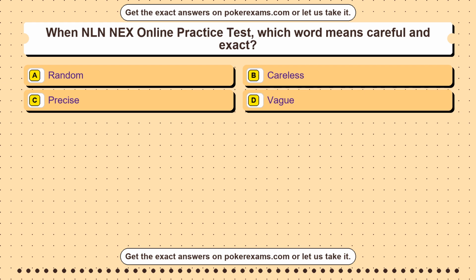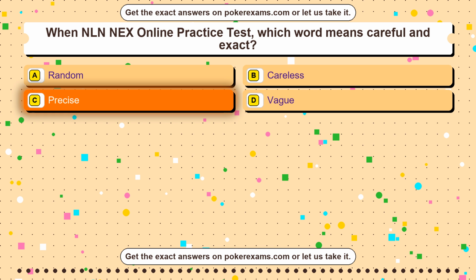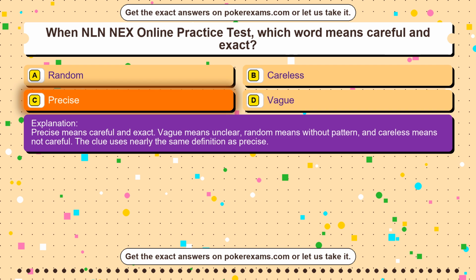Question 39. In GED mathematical reasoning practice, which graph is best for showing change over time? Option A, map. Option B, Venn diagram. Option C, line graph. Option D, pie chart. The correct answer is option C. A line graph is best for trends over time because it shows continuous change. A pie chart shows parts of a whole, a map shows location, and a Venn diagram compares sets. Time trend is the key clue.